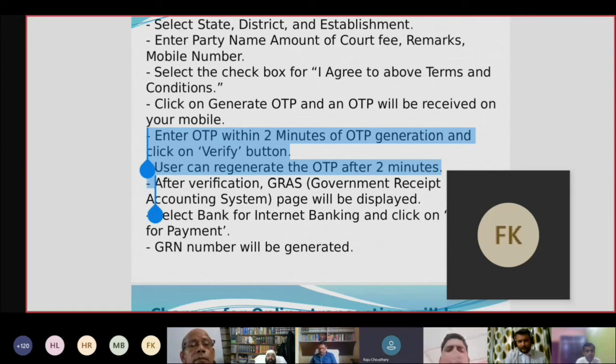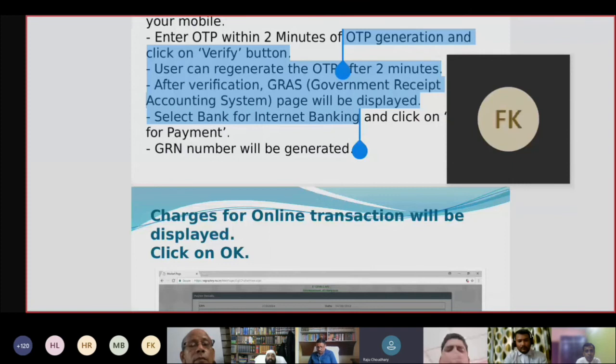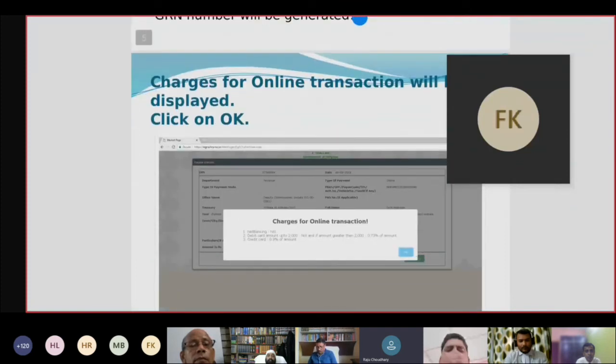GRN number will be generated. Charges for online transaction will be displayed. Click on OK. Details will be displayed. Check all details and click on continue.